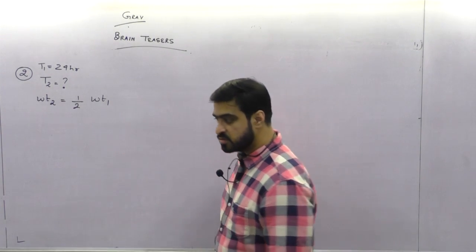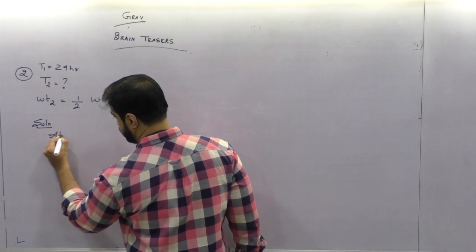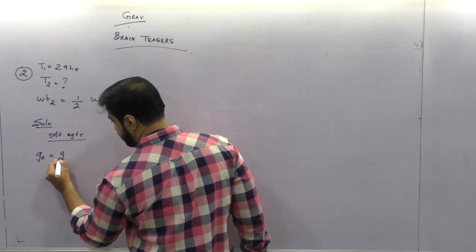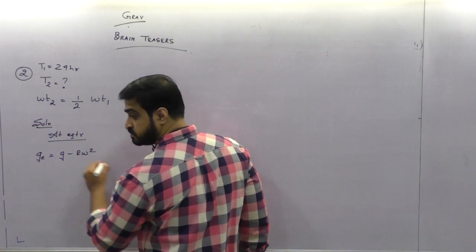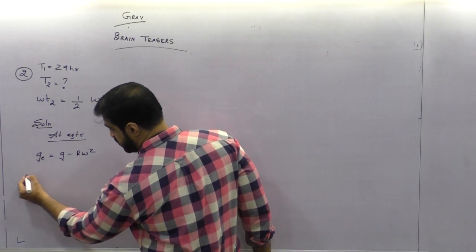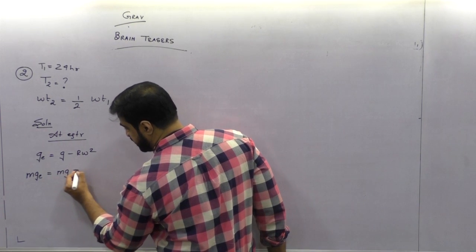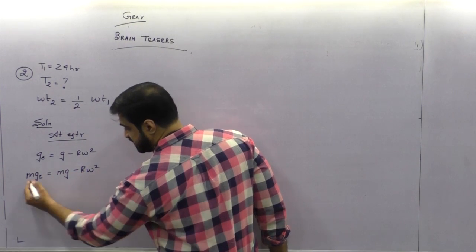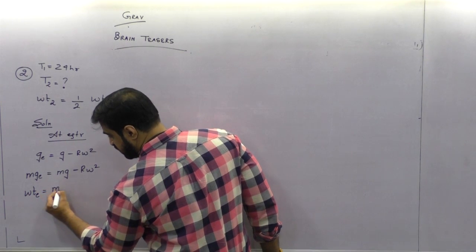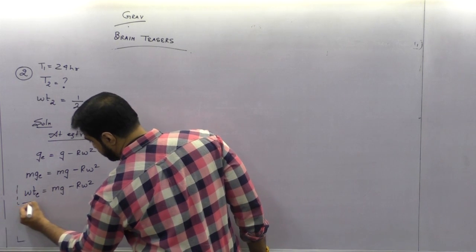What is the weight? Solution. You know, at equator, g equator is g minus R omega square. Everyone agree? If I need weight, I multiply by m. So mg equator, that is my weight, will become mg, that is the real weight, minus m R omega square. Can I say this is the general formula for weight at the equator?